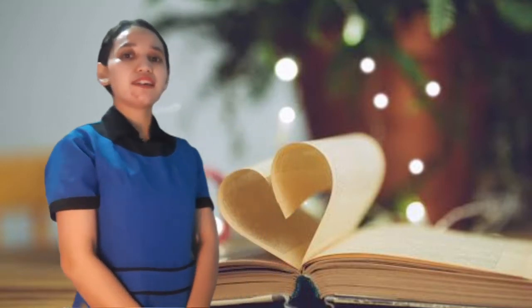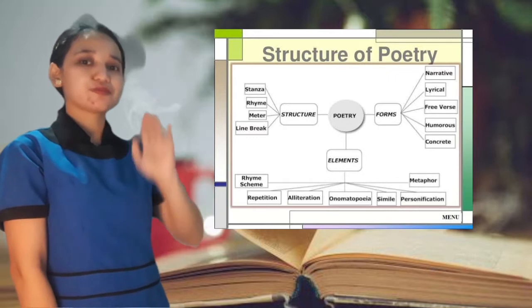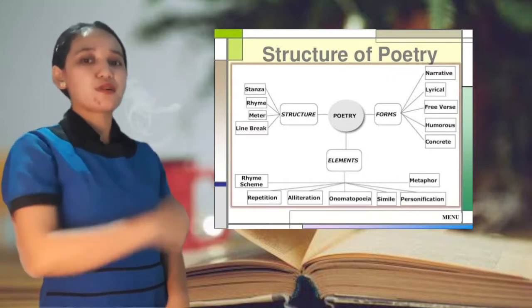So now, here is the structure of poetry. The structure, the poetry, forms, and elements. Now we have examples of poetry in literature.